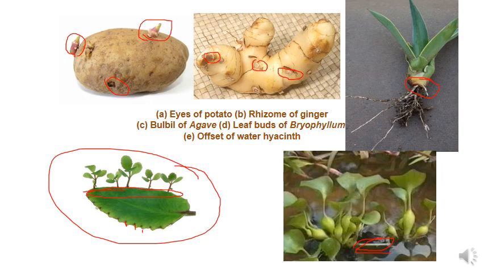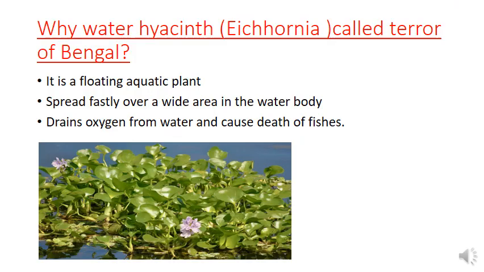Water hyacinth is a floating aquatic plant which spreads in the water body, and this plant drains oxygen from water for its growth. Okay, that we will discuss in our next slide. So the vegetative propagule that help in the propagation of this water.